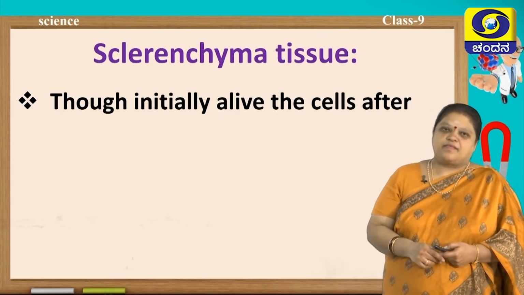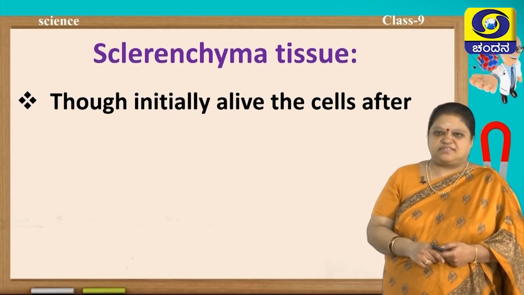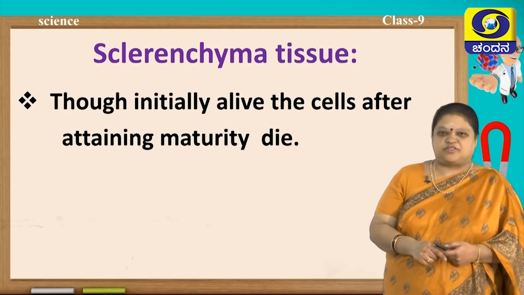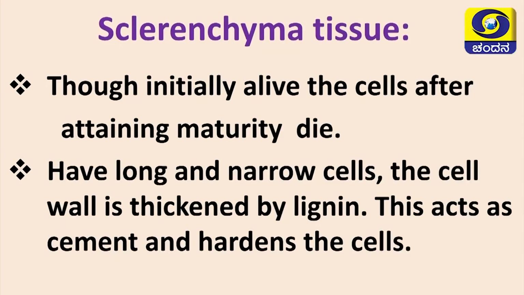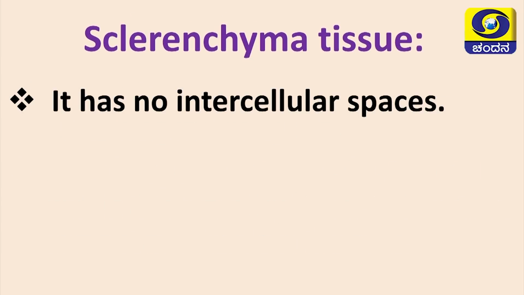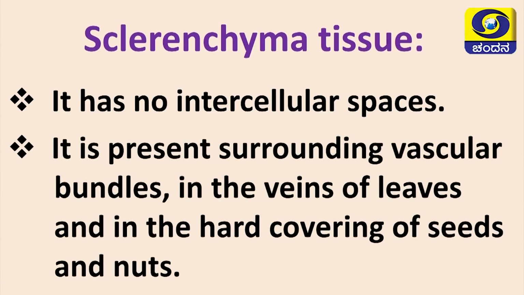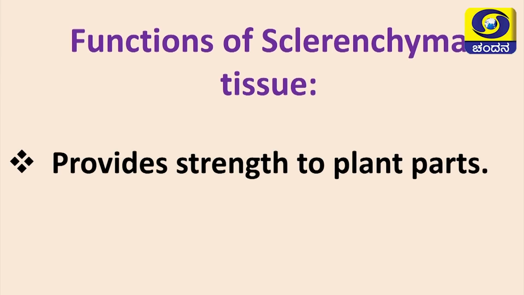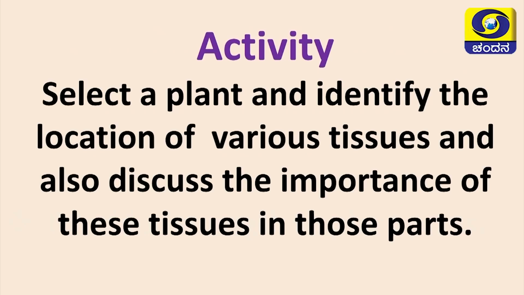So, let us see some of the properties of this sclerenchyma. Initially they are alive, the cells after attaining maturity die. They have long and narrow cells, the cell wall is thickened by lignin, this acts as cement and hardens the cells. Sclerenchyma tissue has no intercellular spaces, it is present surrounding vascular bundles in the veins of leaves and in the hard covering of seeds and nuts. Now, the function of sclerenchyma tissue is that they provide strength to the plant parts.